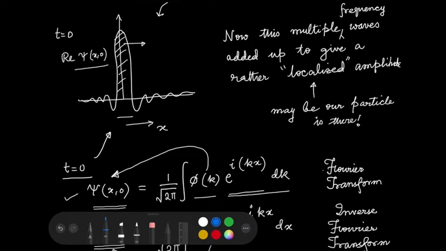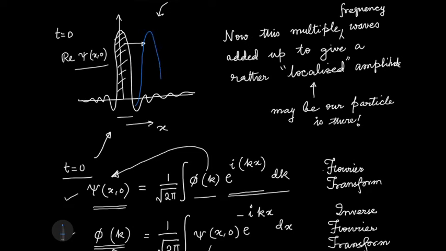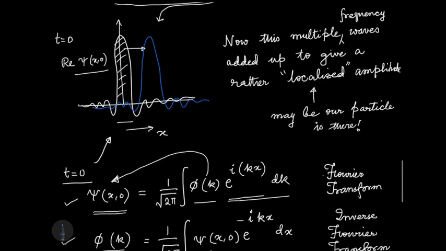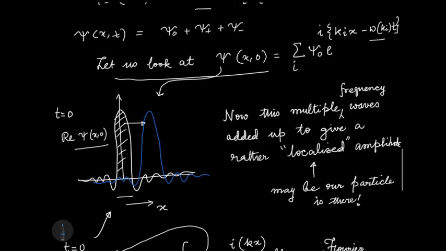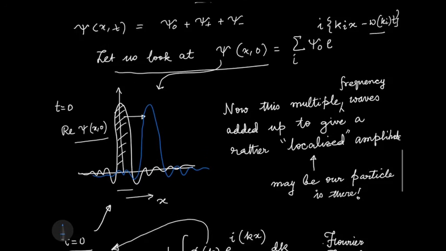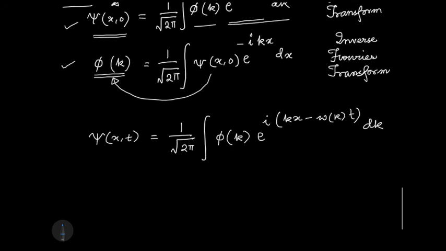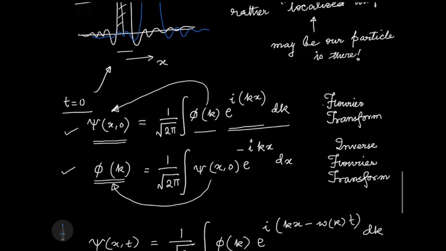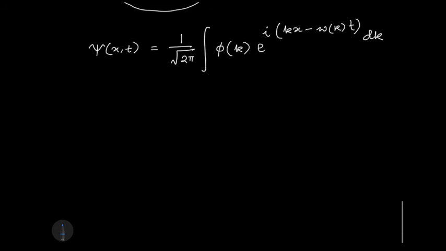At a later time I would have seen that this maximum has come to the right-hand side, and the entire wave has moved to the right-hand side. Now showing this with a lot of k modes is a little difficult, so I will show this with only two k modes.